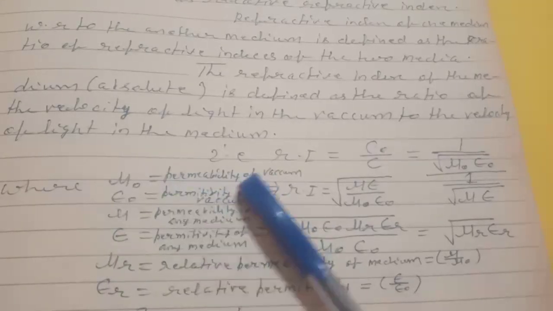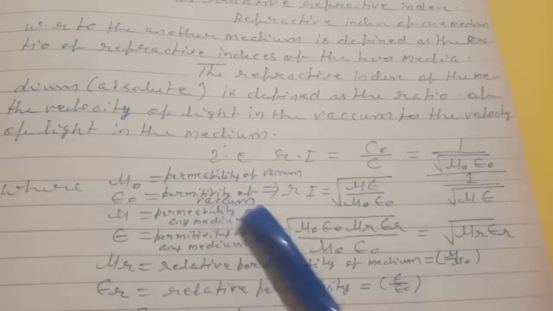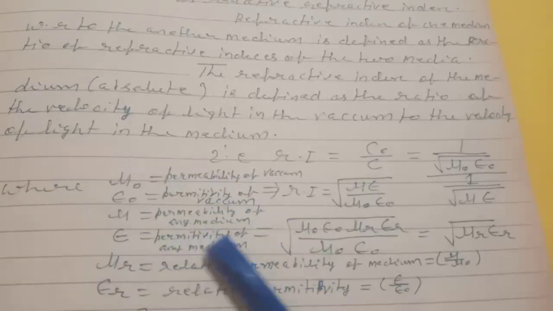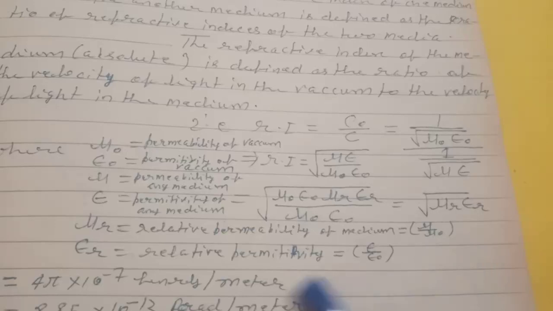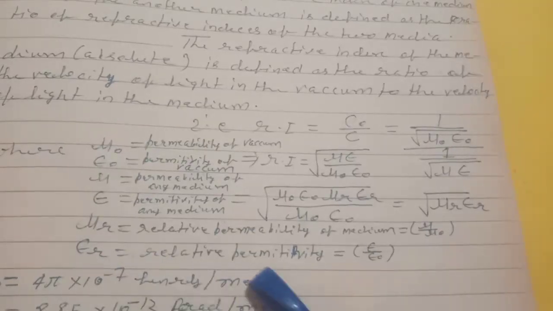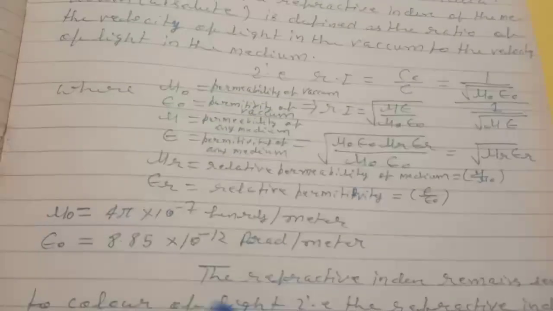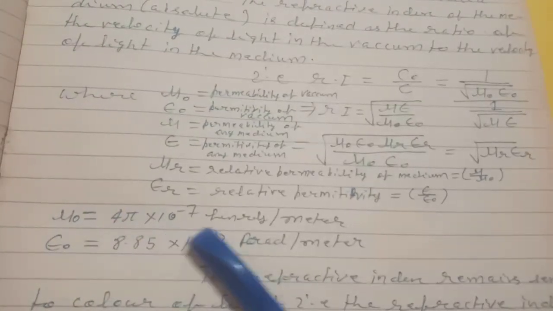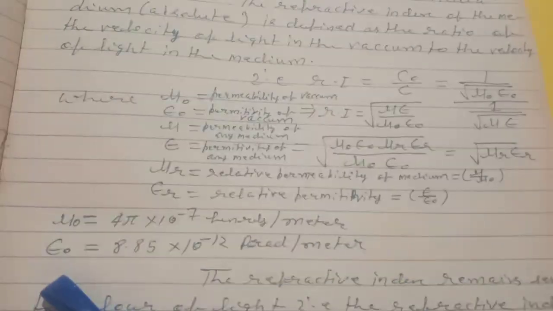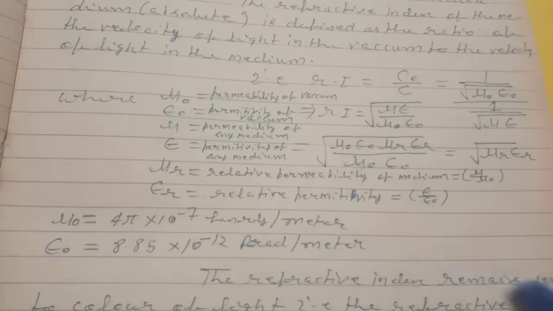μ0 is the permeability of vacuum, ε0 is the permittivity of vacuum, μ is the permeability of any medium, ε is the permittivity of the medium, and μr is the relative permeability of the medium, that is μ by μ0, and εr is the relative permittivity, that is ε by ε0, where μ0 equals 4π × 10^-7 Henry per meter, and ε0 equals 8.85 × 10^-12 Farad per meter.